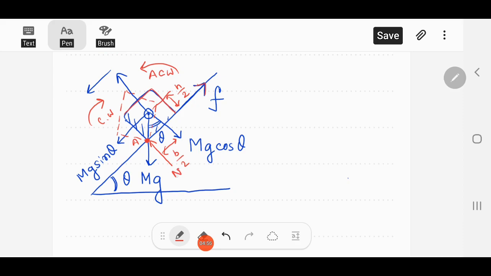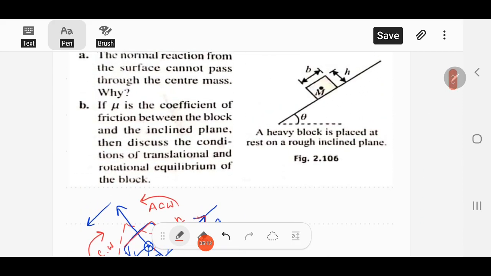So the normal force cannot act through the center of mass if we want the block to be in equilibrium position. So this answers the first part. And what is the second part? If mu is the coefficient, we discuss the conditions of translational and rotational equilibrium of the block.